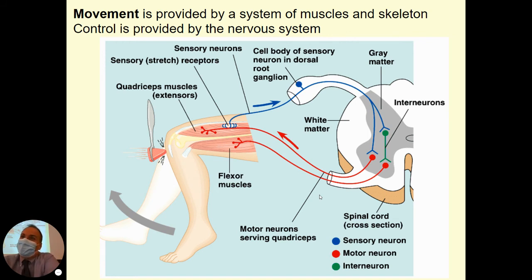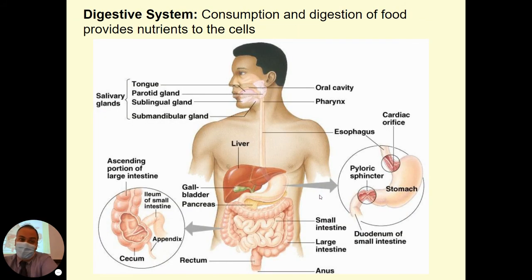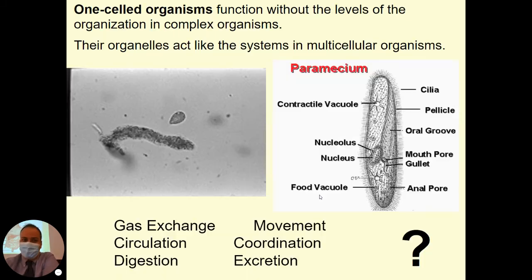Our muscles, our bones are involved in movement. They allow us to move from place to place, controlled by our nervous system. Our digestive system uses enzymes, acids, to break down large food molecules like the chips or the pizza you just ate into small little simple molecules, sugars, amino acids, things like that. It allows those things to get into our blood to be delivered to all of our cells.